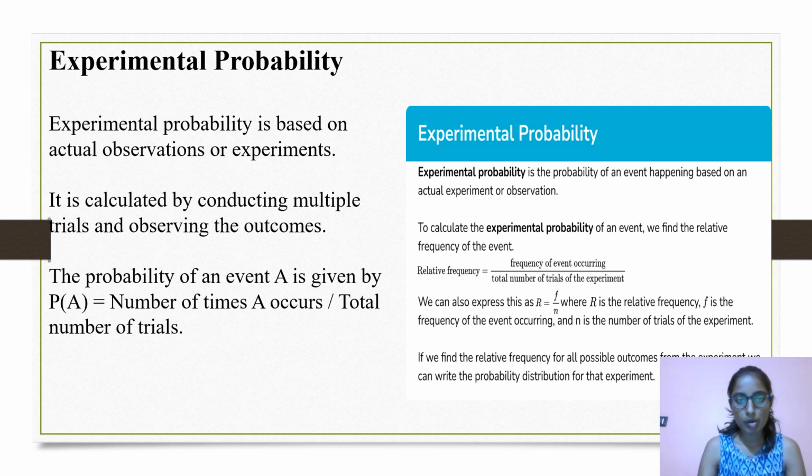Experimental probability is the probability of an event happening based on an actual experiment or observation. To calculate the experimental probability of an event, we find the relative frequency of the event. Relative frequency equals frequency of event occurring divided by total number of trials of an experiment. We can also express this as R equals F by N, where R is relative frequency, F is the frequency of an event occurring, and N is the number of trials of an experiment. If we find the relative frequency for all possible outcomes from the experiment, we can write the probability distribution for that experiment.